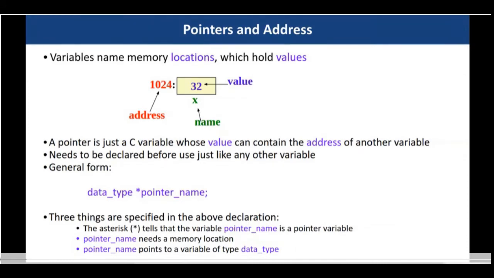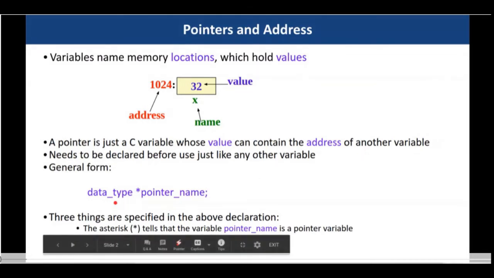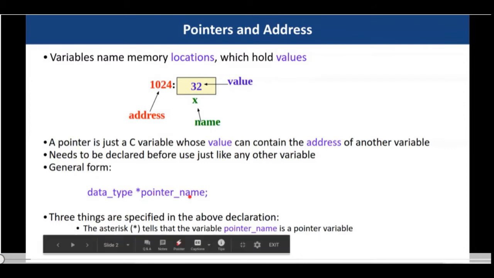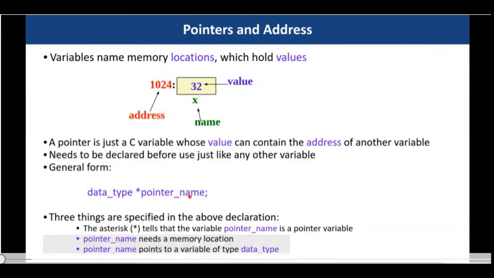So a pointer variable is just like any other variable. The generic form is that you declare it with the data type followed by a star and a name. This star basically indicates that it is a pointer. This pointer name is similar to a variable name. So it is just like declaring a variable, and as the value of that variable, you are storing the address of another variable.